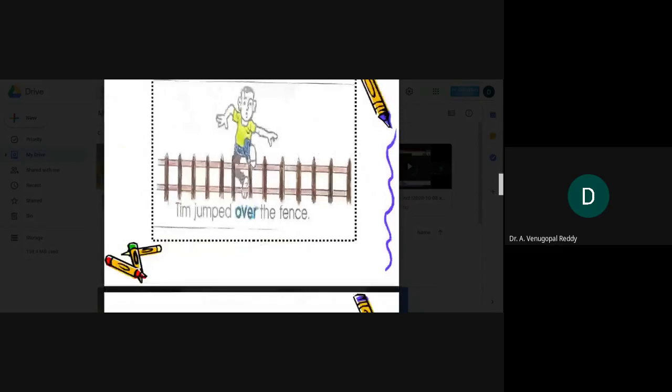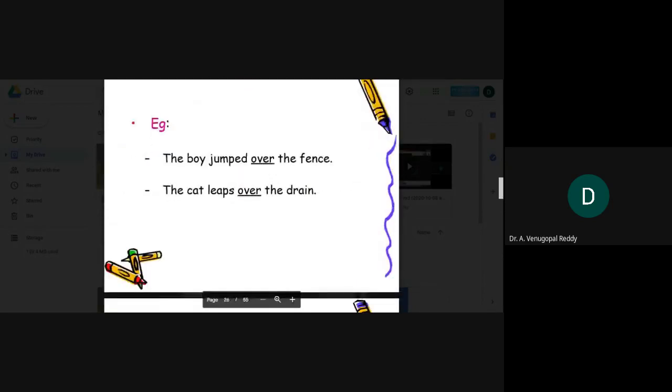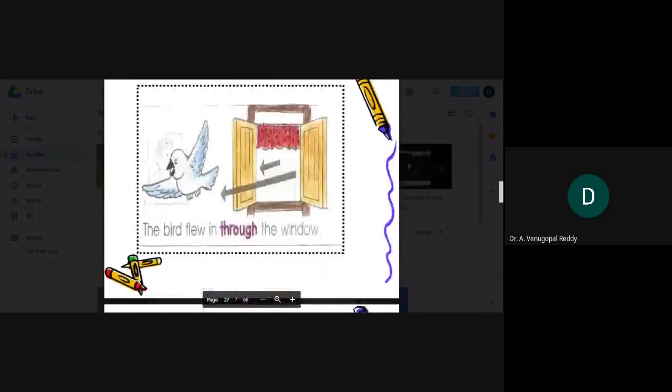Tim jumped over the fence. Example, the boy jumped over the fence. The cat leaps over the drain. The bird flew in through the window.